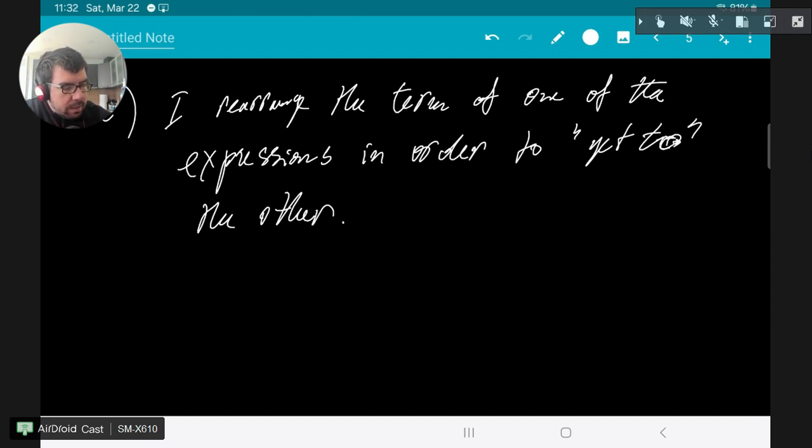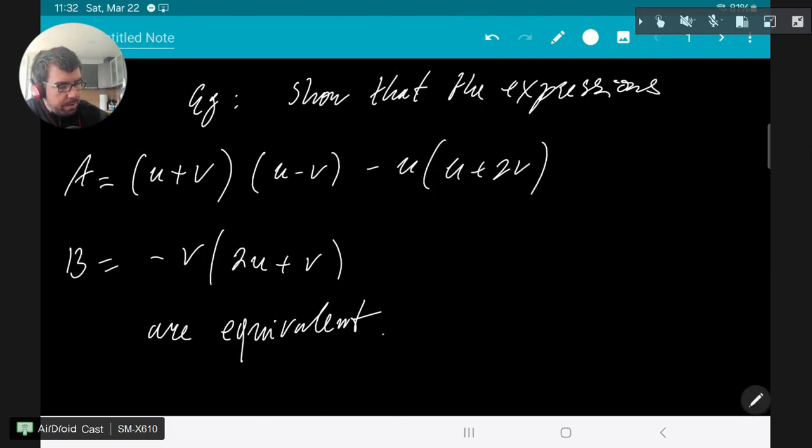In this case, because b is already in standard form, there is nothing to do with b, and if I want to proceed by the third method, it's actually the same as the first method in this case, because what I did was I simplified a and I got to b. But let's give another example here. All right, let's have this example.